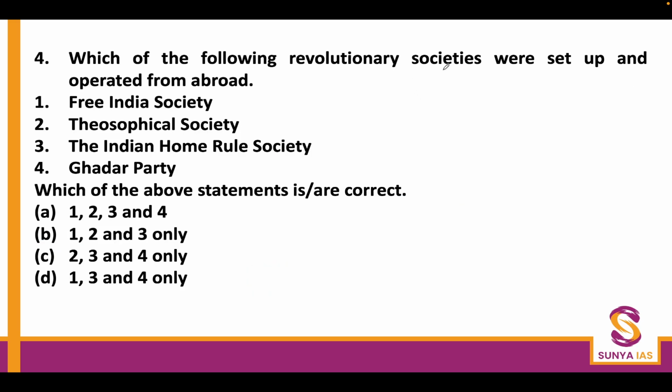Which of the following revolutionary societies was set up and operated from abroad? We have discussed this in great detail in our class. Please make sure to go and watch it. Free India Society, Theosophical Society, Indian Home Rule Society, and Gadar Party. Now we know the Home Rule Society was active from India itself, but the India Home Rule Society was operated from London.